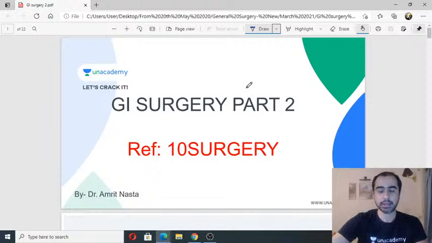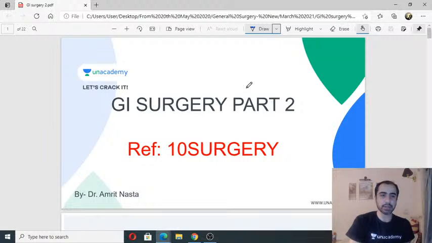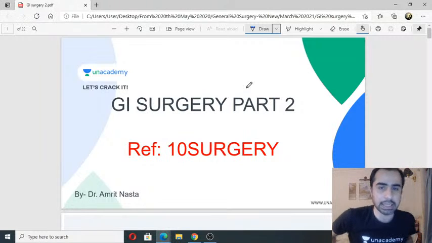Continuing with our GI surgery series, today is part 2. Yesterday we began with esophagus. Let's do some more of esophagus today. We have some interesting clinical image based questions lined up. So let's see how you guys can handle it today.